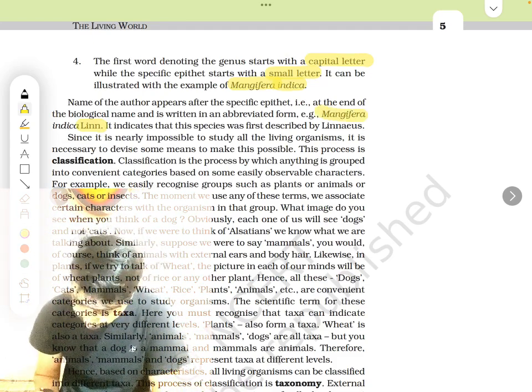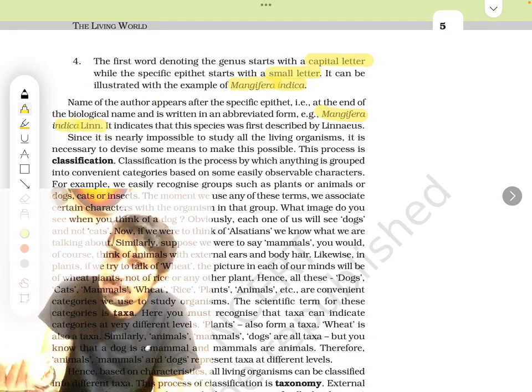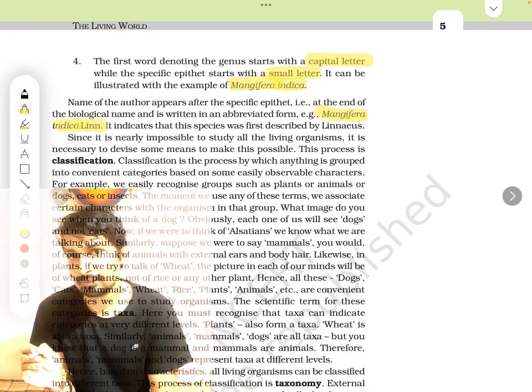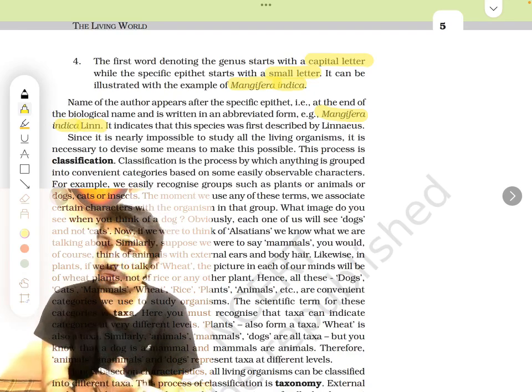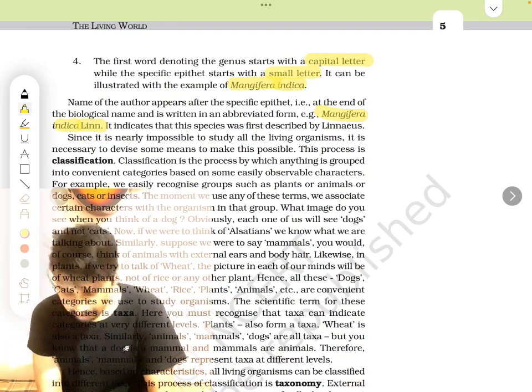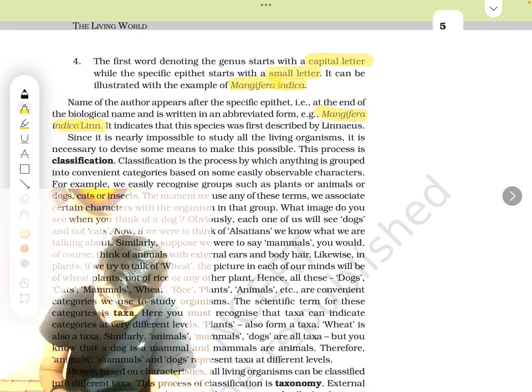Okay, so that is the rule. In abbreviated form, see, Linnaeus' entire name is not written, just Lin is written, to show that it was discovered by Linnaeus. The mango's first name was given by Linnaeus, for example. So that is the meaning.